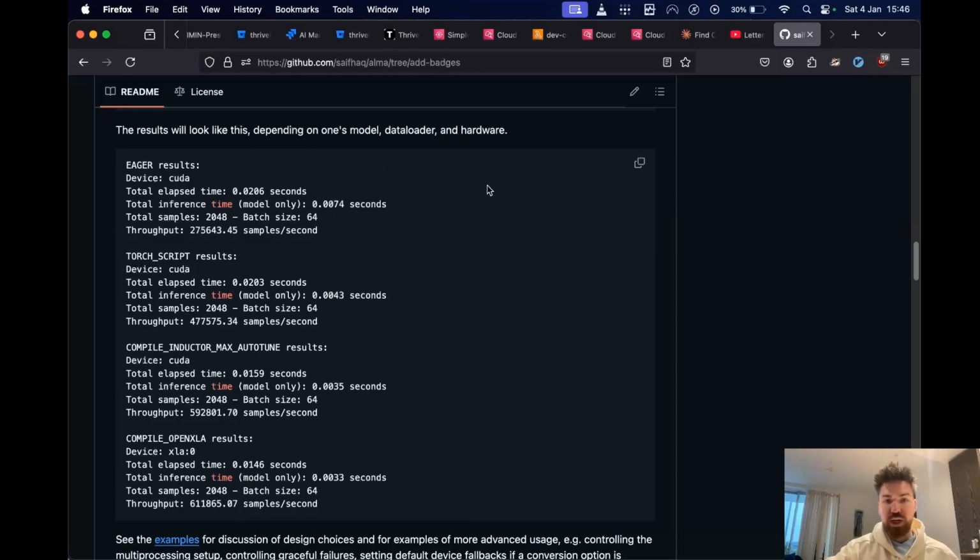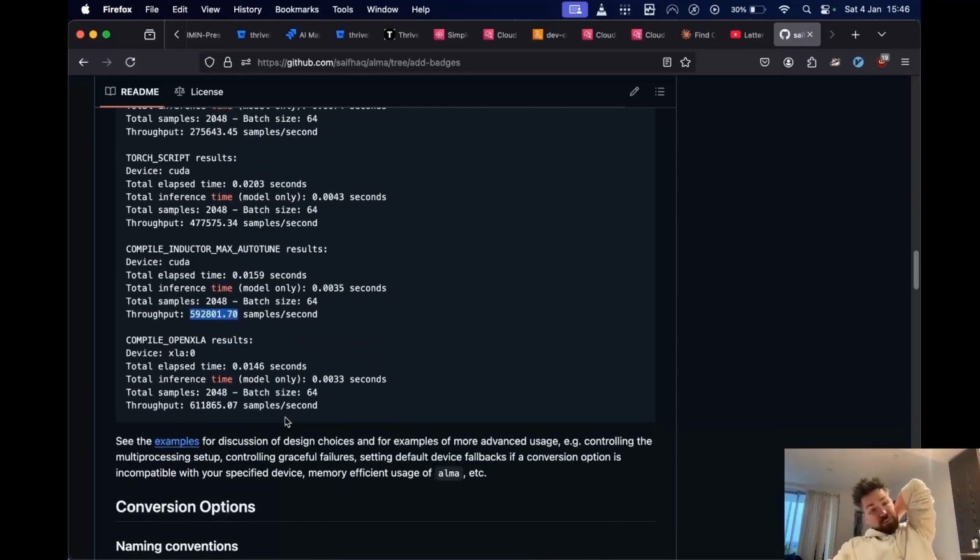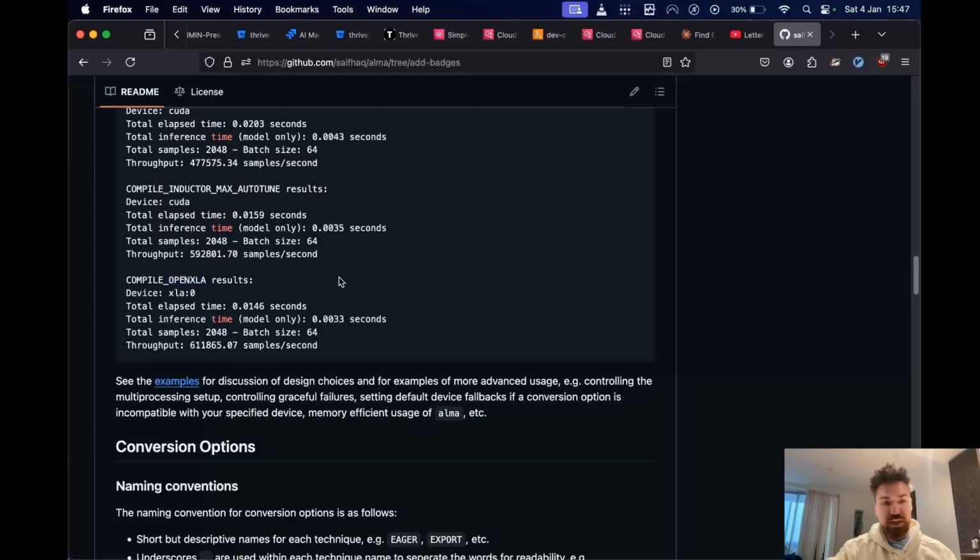This was run on a Titan NVIDIA GPU, and we see that for eager, just shy of 300k samples per second. For Torch script, just shy of 500,000, which is already a pretty big improvement, but we can do better. With Torch compile with the inductor, we get just shy of 600,000. And I found it pretty impressive that the OpenXLA backend for a PyTorch model actually beat the most aggressive Torch Inductor Max Autotune option, which is pretty cool. So OpenXLA seems to be very interesting in terms of optimizing for speed.